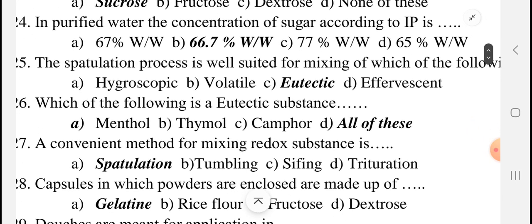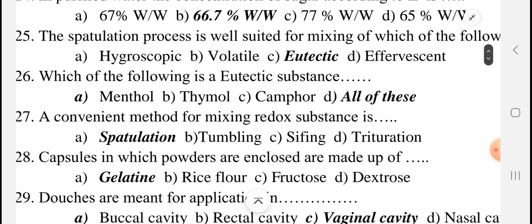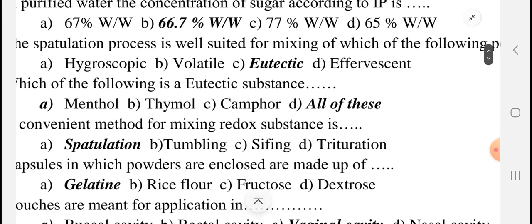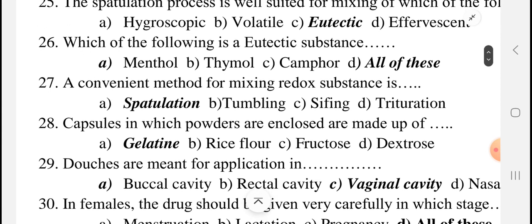The spatulation process is suited for mixing eutectic powders. Menthol, thymol, camphor are all eutectic substances, meaning when they come in contact with the air, they evaporate. A convenient method for mixing redox substances is the spatulation method.